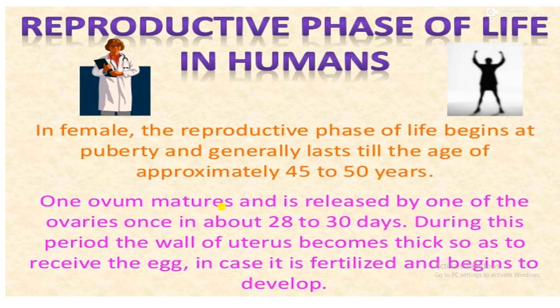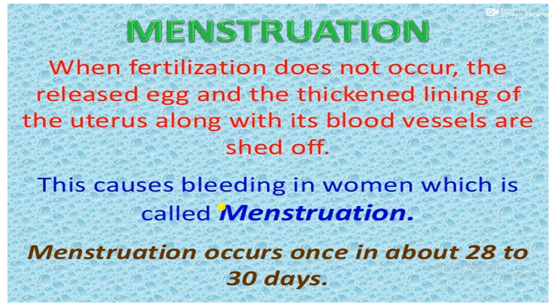Do you understand, students? Then menstruation: when fertilization does not occur, the released egg and the thickened lining of the uterus along with its blood vessels are shed off. This causes bleeding in women, which is called menstruation. Menstruation occurs once in about 28 to 30 days. These 28 to 30 days are divided into 4 phases. The first phase happens within days 1 to 5, the second phase is 6 to 13, the third phase is the 14th day, and the fourth phase is 15 to 28 days.